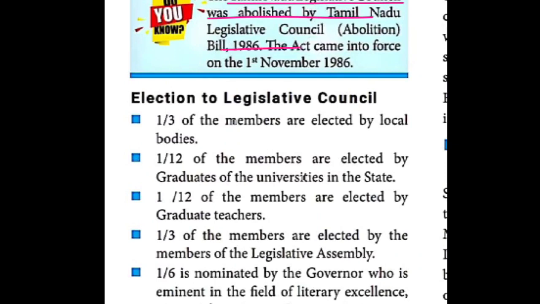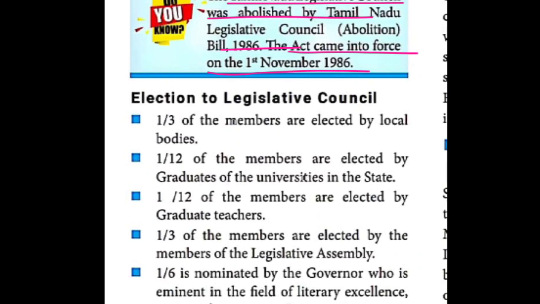The act came into force on the 1st of November 1986. So the Legislative Council was abolished in Tamil Nadu. Only one house is there, that is the Legislative Assembly alone.